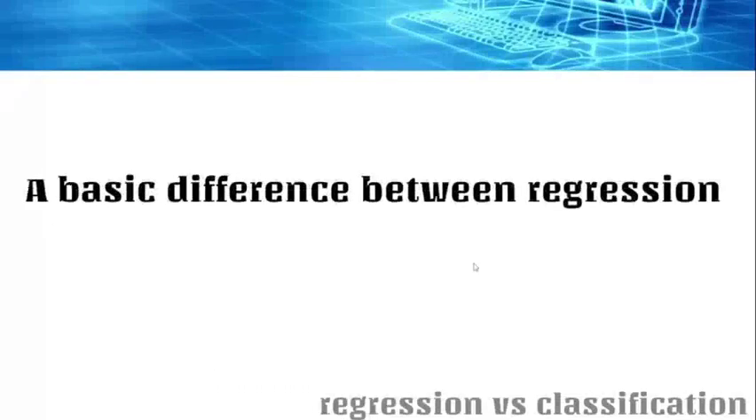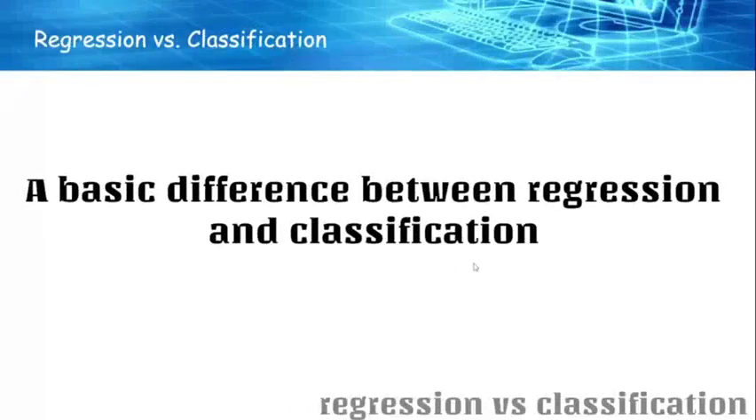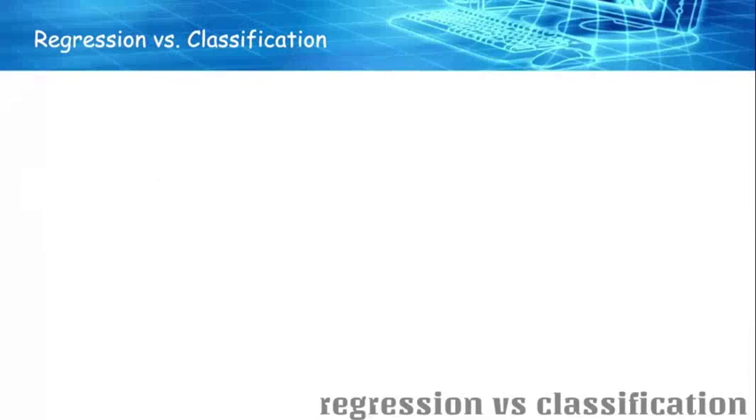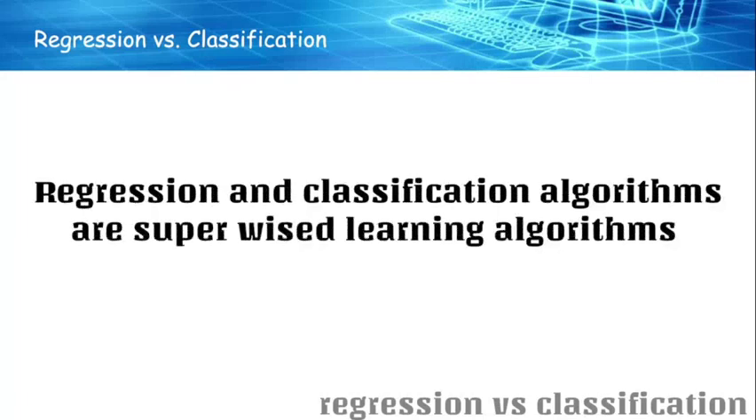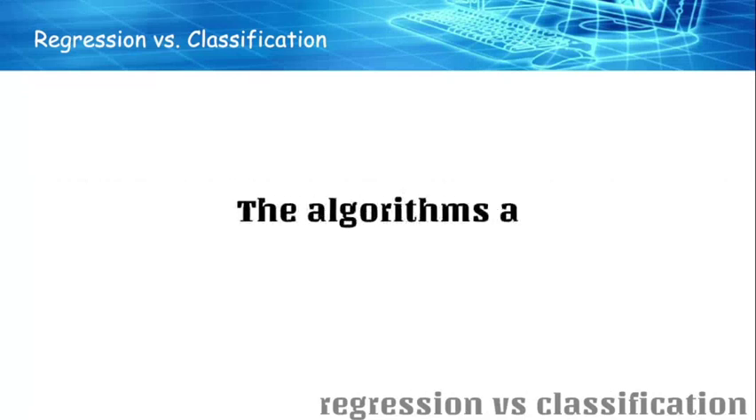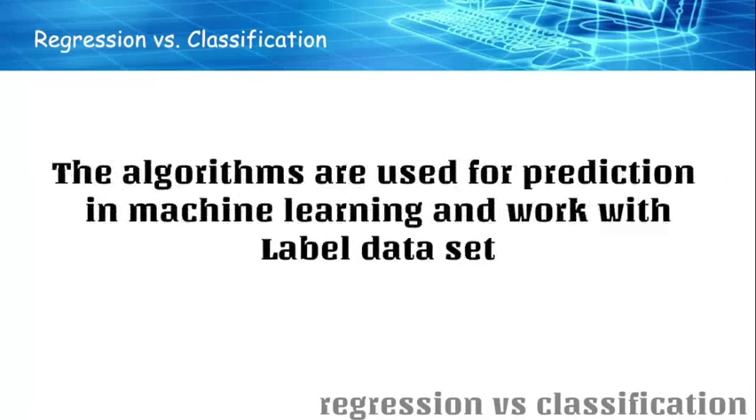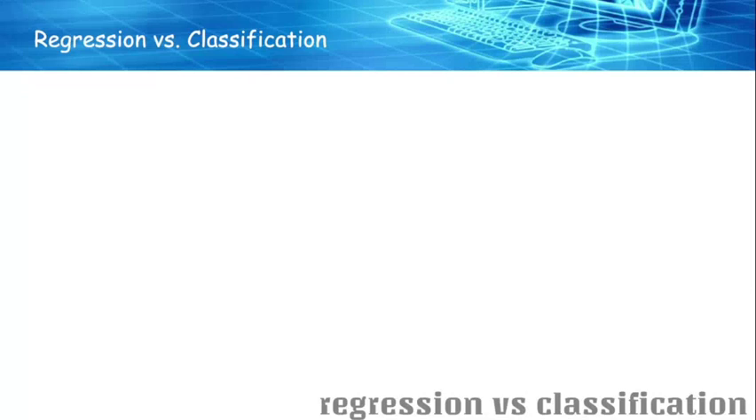Let us see a basic difference between regression and classification, since we have already seen a lot of examples, the algorithms and all. So now it will give quite a huge understanding with respect to the difference. Again, regression and classification algorithms are supervised learning algorithms, used for prediction in machine learning, and work with labeled data sets. But the difference between both is how they are used mainly in different machine learning problems.